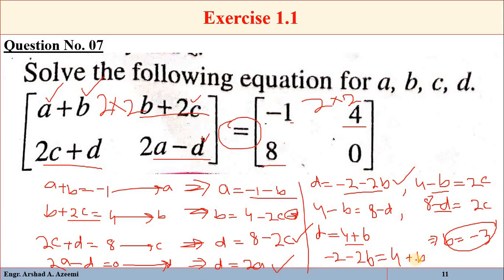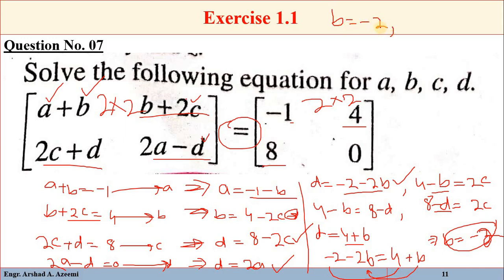Just bring b here, so minus 2b minus b will be minus 3b, and bring this here, so it will be 6. So minus 3b will be equal to 6, so divide by minus 3, and b will be equal to minus 2.